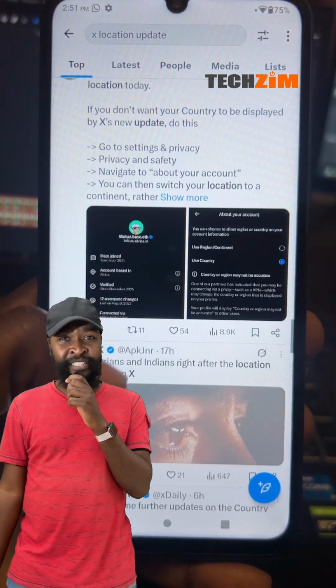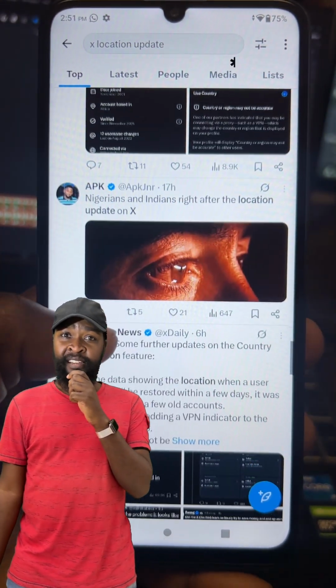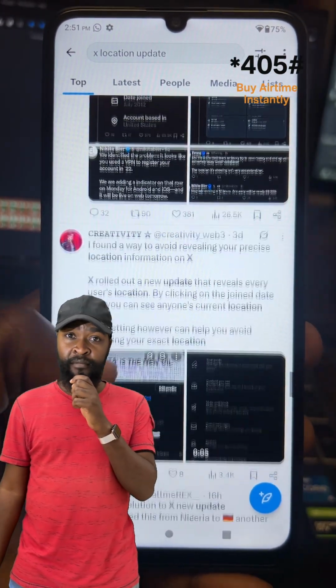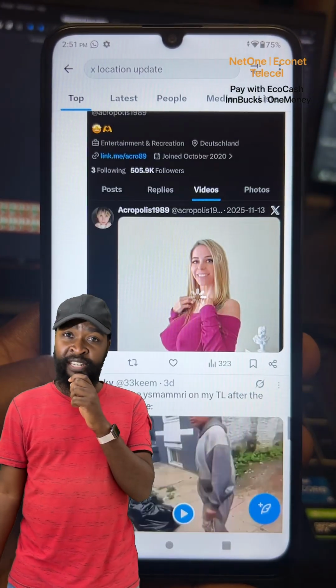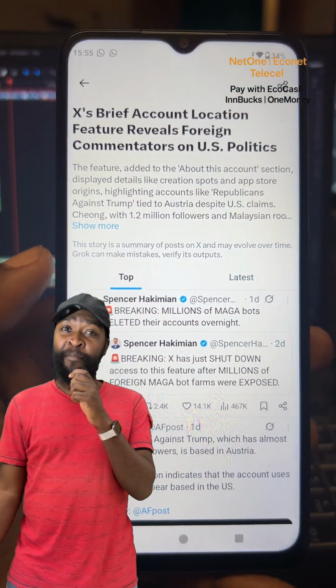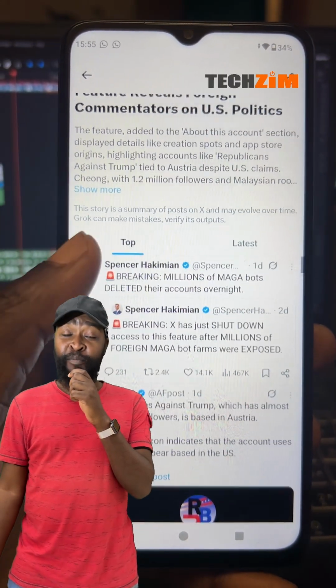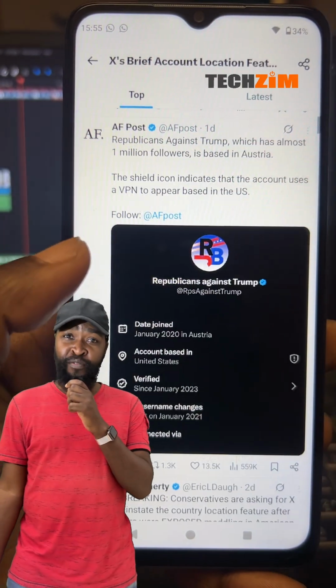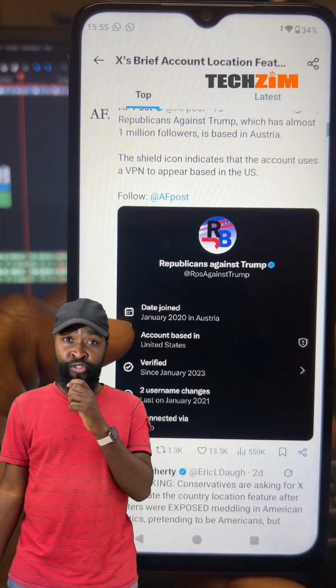And so could X have achieved this transparency without this kind of risk? Absolutely. They could have made it optional, or maybe used some broad regions, or maybe only applied it to big accounts. Instead, we all get the same label for now. So check your own profile to see what X has inferred about you. And be careful how you interpret what it says about other accounts.